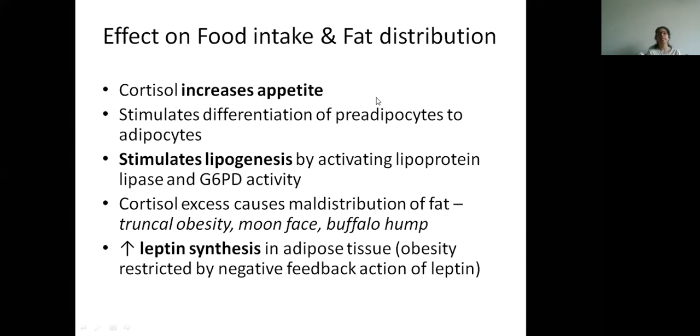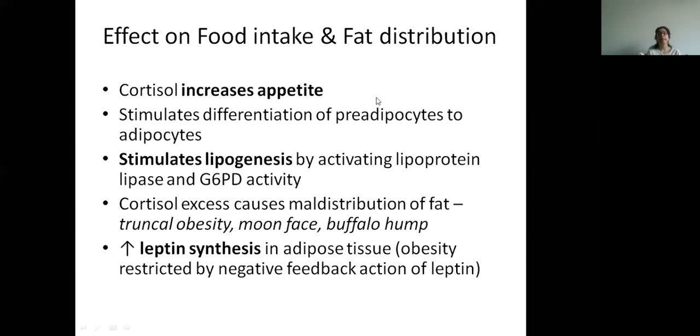Then it increases leptin synthesis in the adipose tissue. This obesity is restricted by the negative feedback action of leptin. So normally there are some orexins and anorexins. Anorexia is when you do not eat food, and orexin is a normal desire to eat food.